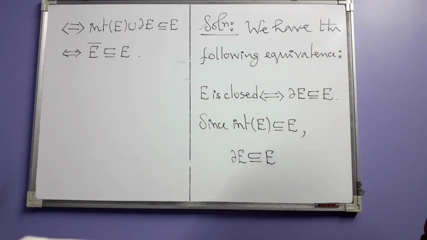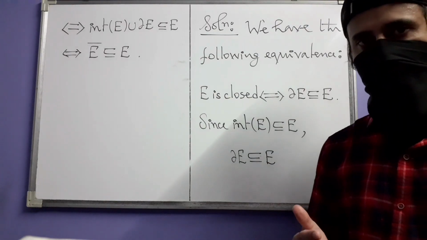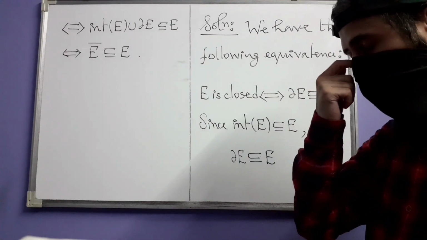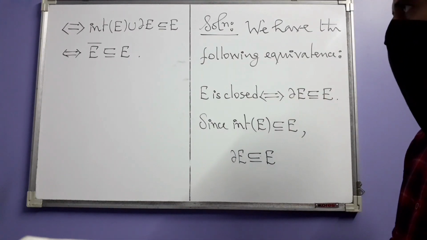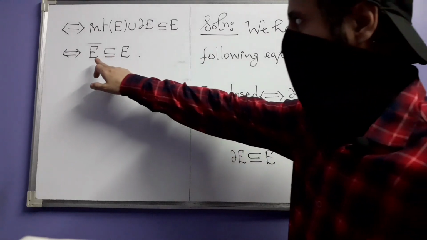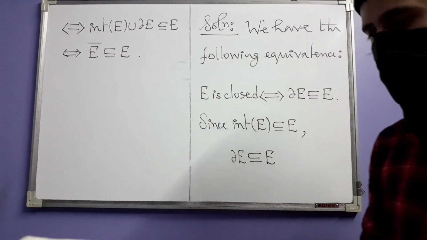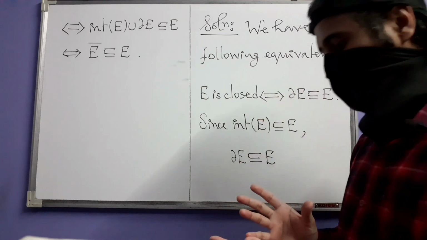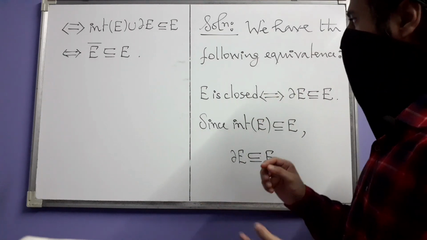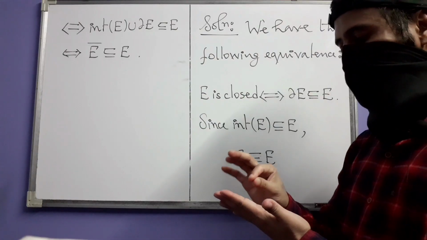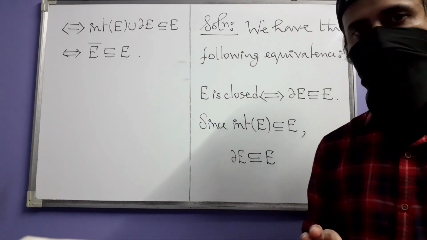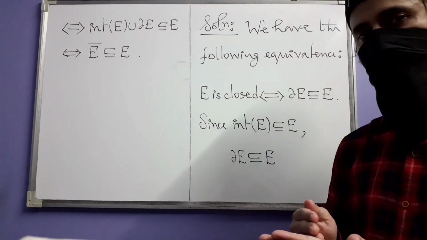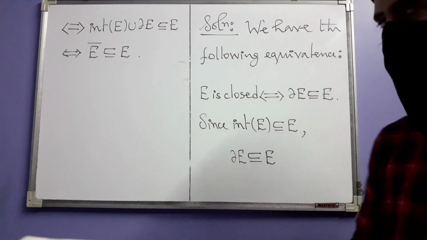Just like I did not completely write the statement of part A, I also did not completely write the statement of part B. If you recall that result where we showed that E bar is this union, there was something else also. Namely, we had this fact that a point of our space will be an adherent point of E if and only if there exists a sequence of points in E which converges to that point.